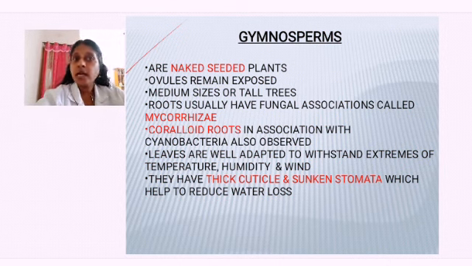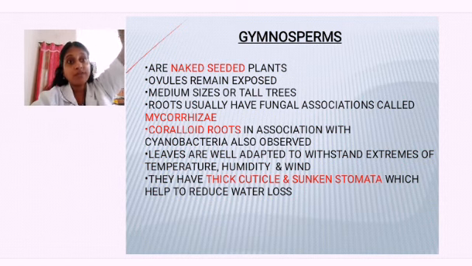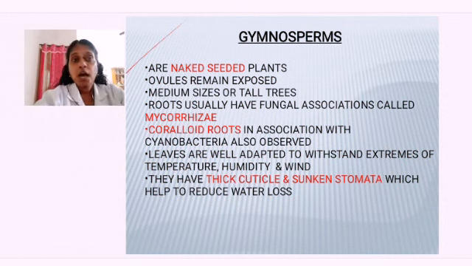The naked seeded plants. Their size, when you are seeing, they will be medium size, not like herbs, to some extent like shrubs, they will be medium size. You can also find very, very tall trees which are all examples of what? The gymnosperms. Roots, they have an association that is called mycorrhiza.